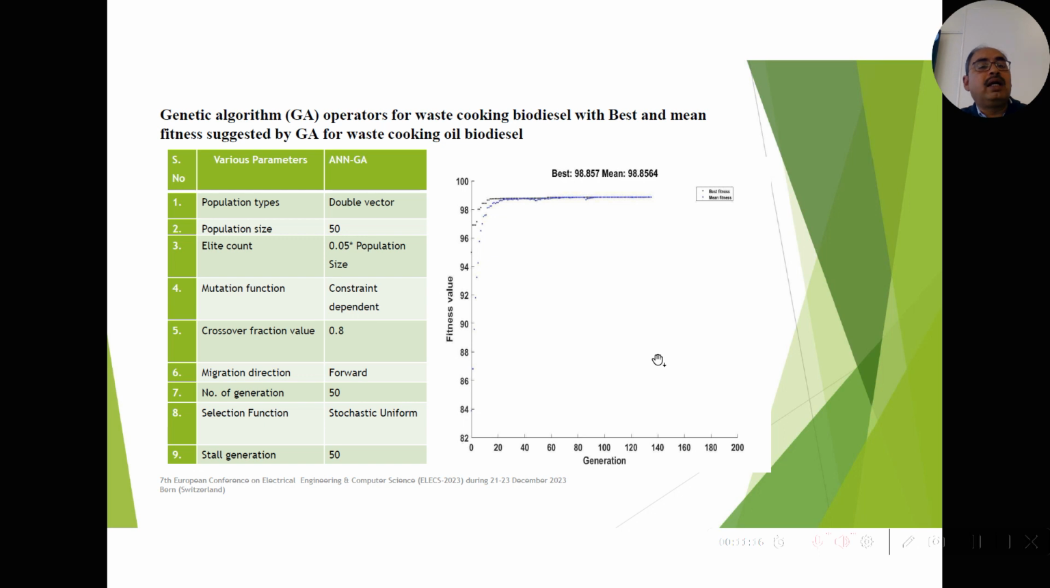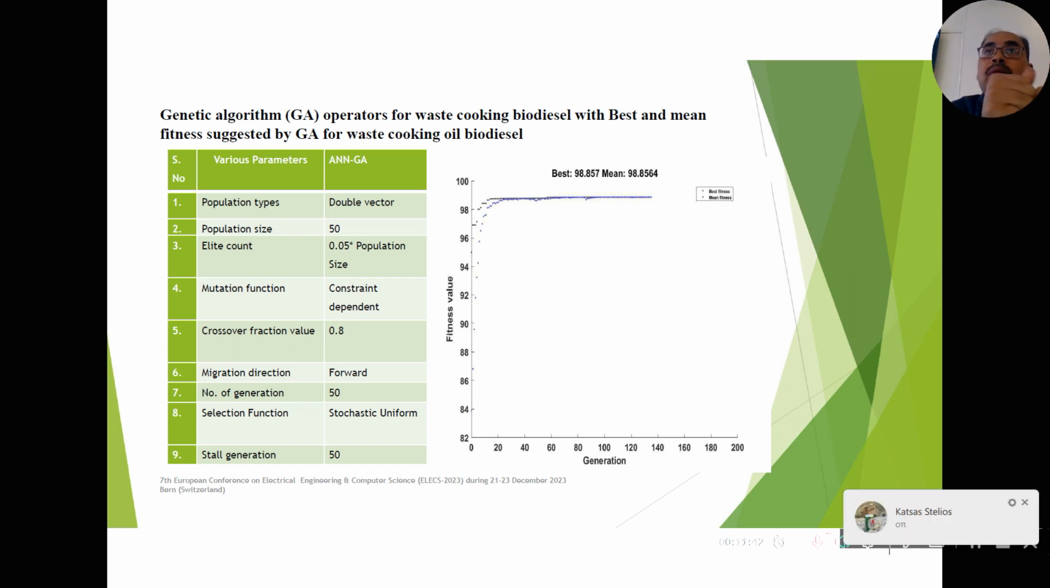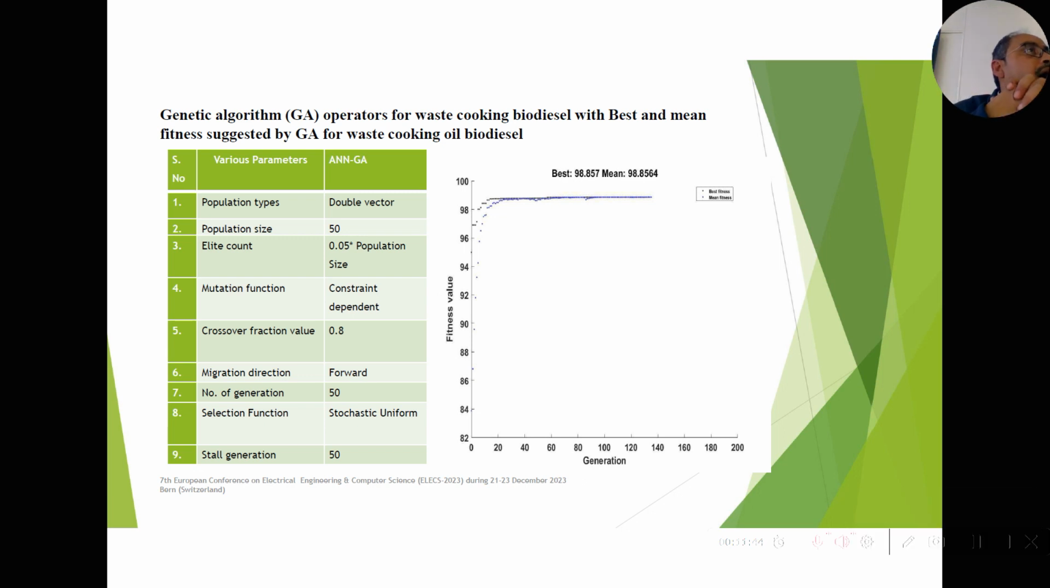So GA parameters I have taken from the MATLAB environment, because we have derived the biodiesel yield from three methods. One is experimental, second is RSM, and third is ANN. Now we have to optimize the parameters. Optimization we can do with the help of many techniques. So I have used the GA technique for the optimization of the process parameters of the transesterification process in order to optimize the biodiesel yield. These are the parameters which are inbuilt in the MATLAB environment.